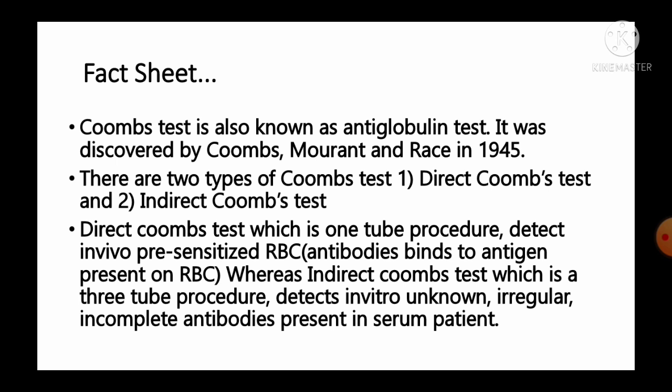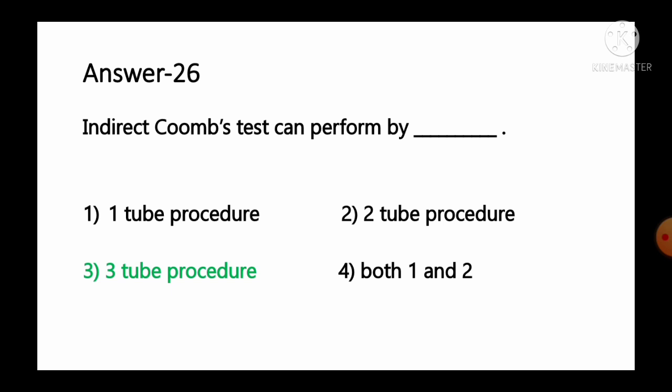Antibodies bind to the antigen present on the RBC, whereas indirect Coombs test, which is a three-tube procedure, detects the in vitro unknown, irregular, incomplete antibodies present in the serum of the patient. So as per the information, we can say indirect Coombs test can be performed using three-tube procedure: one for test, one for positive control, one for negative control. So option number 3 is the correct answer for this question.